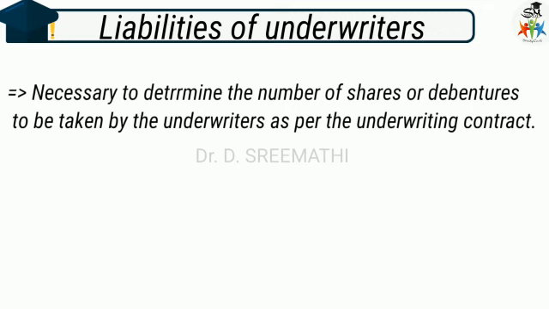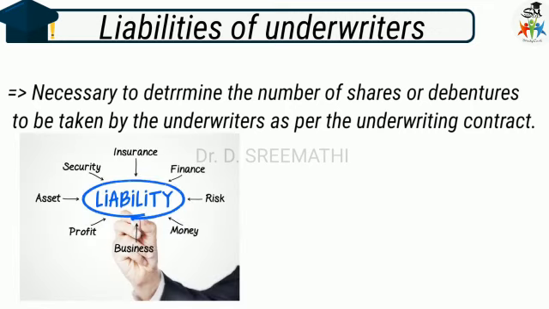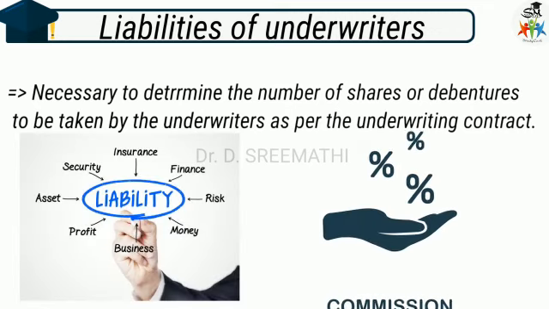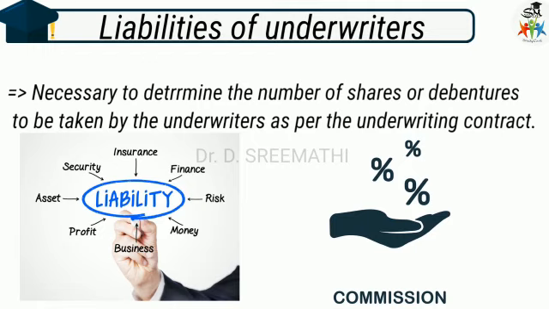Based on this, the liabilities are determined, and the commission payable to them is settled against the difference between the number of shares taken by them and the commission payable to them.